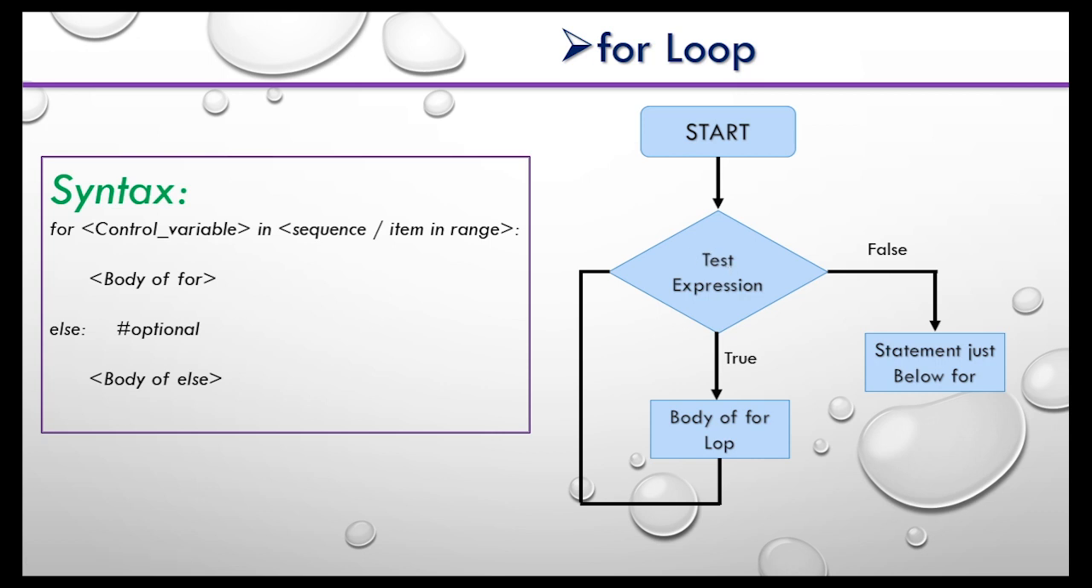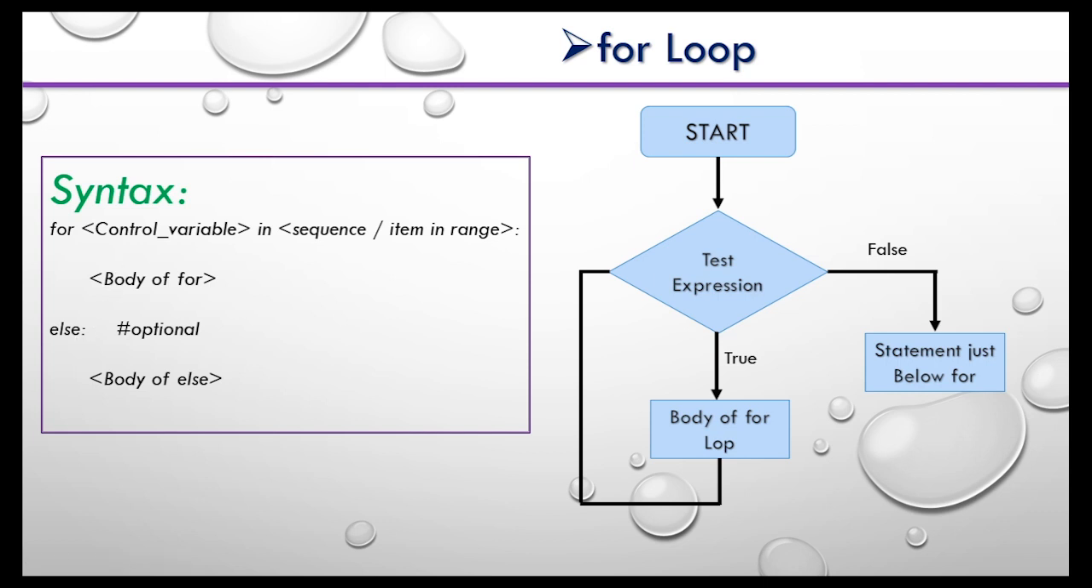Now let's take a look at the syntax. First I write for, which is a keyword. Then we specify a loop control variable that will be assigned each value of the sequence or item in range. The sequence may be a list, a string, or a tuple. If the control variable is in the sequence or in the range, then the body of the loop will execute as long as the condition is true. If the condition is false, the control will come out of the loop. Here we can use else, but else is optional.